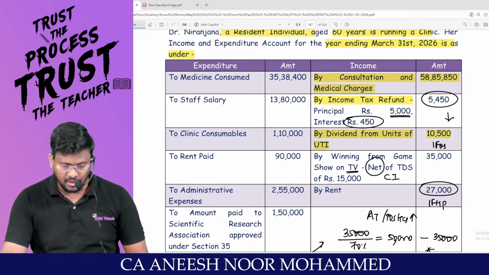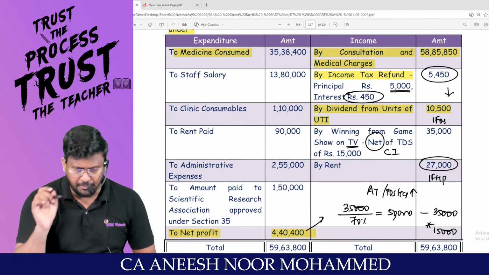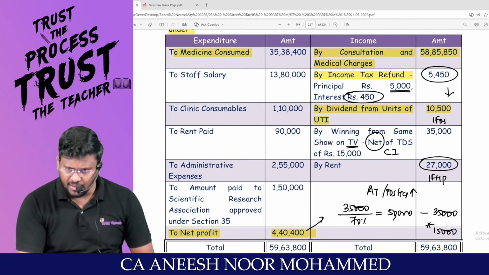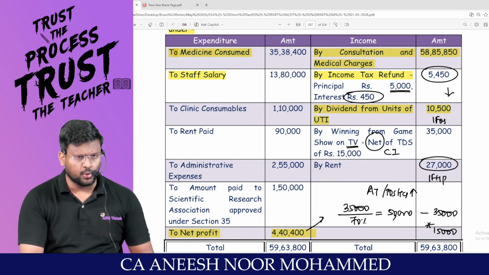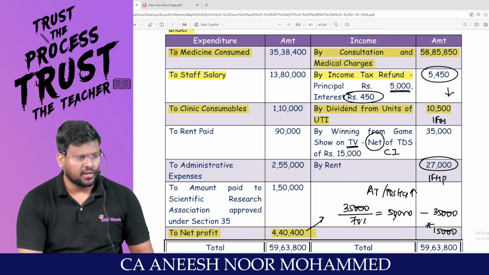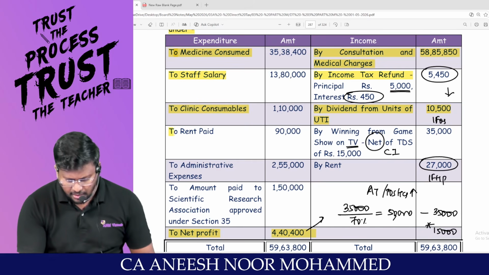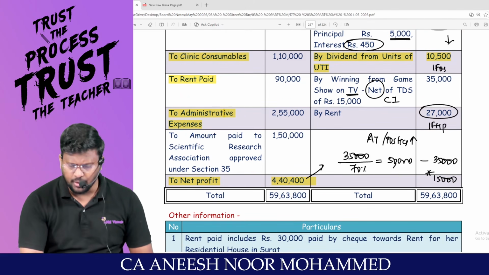Super fantastic. Do the analysis of the expenses side. Medicine consumed. Are medicine and hospital related? Yes, sir. Allowed. Staff salary. In order to run a clinic, do you have to pay staff salary? Allowed. Clinical consumables. Is it allowed? Yes, sir. Rent paid. Is it allowed? Administrative expenses. Is it allowed?